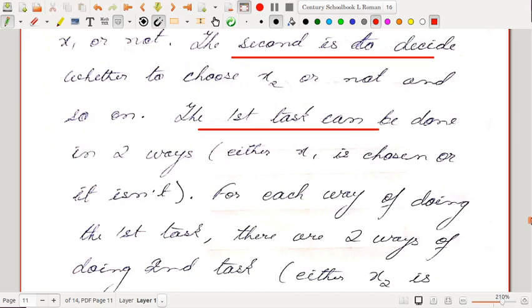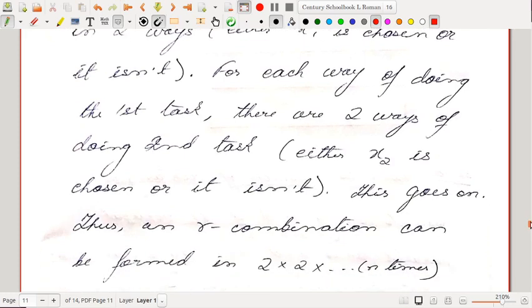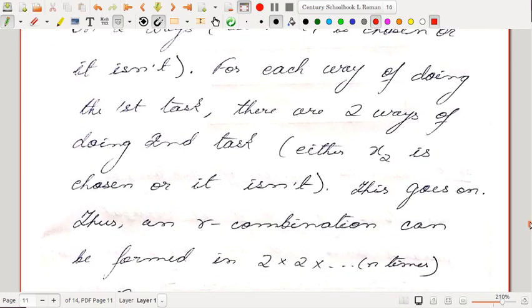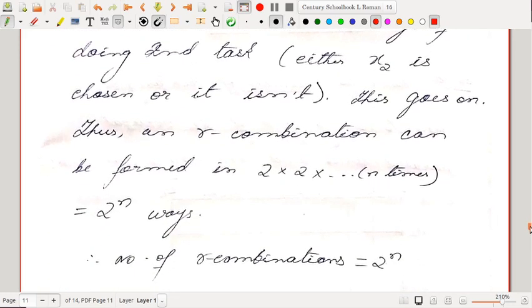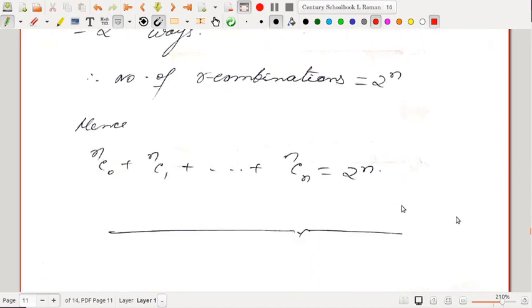So the first task can be done in two ways, and for each way of doing the first task there are two ways of doing the second task. Okay, and this goes on. So thus an R combination can be formed in 2 into 2 into 2 into up to n times. That is 2 to the power n ways. So the number of R combinations is 2 to the power n. Hence 2 to the power n also counts the number of R combinations. This left hand side also counts the number of R combinations. So these two have to be equal.